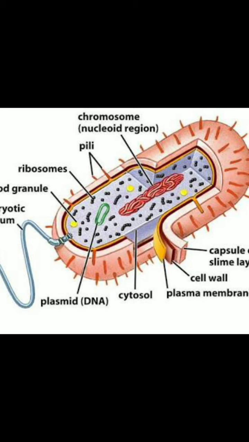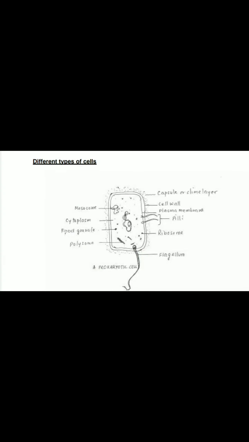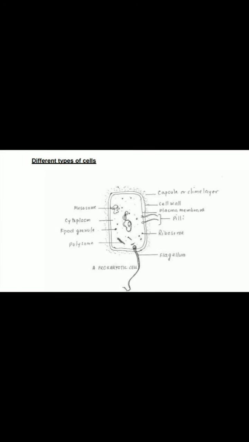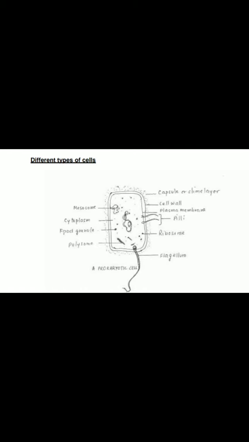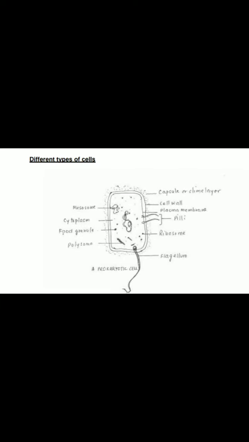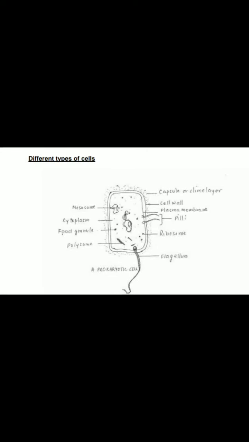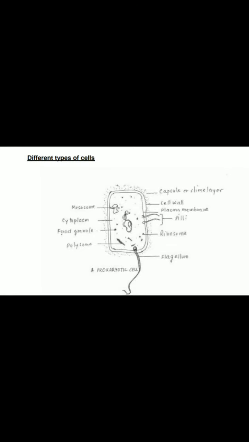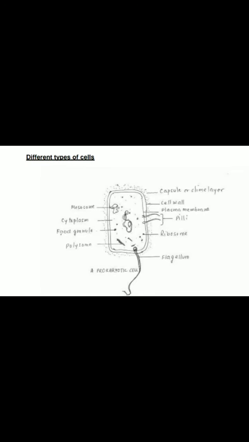The genetic material is basically naked and not enveloped by a nuclear membrane. It is called the nucleoid. Nucleus is absent and nuclear membrane is also absent in prokaryotic cells. In addition to this main genomic DNA, many extrachromosomal DNA molecules are found, which are known as plasmids.